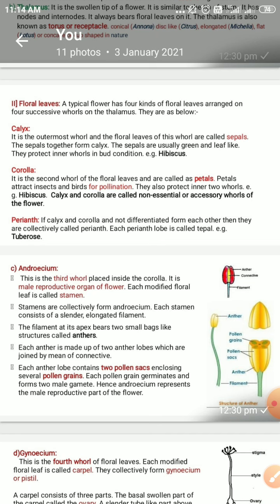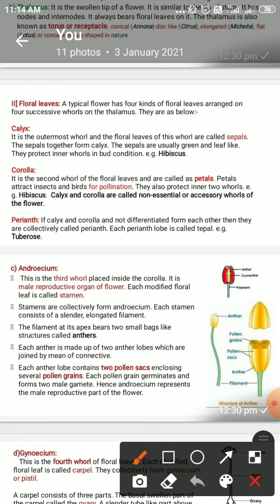Now there are certain flowers which, instead of showing the calyx and corolla, the green calyx and colored petals, have another specialized organ looking colored. This is called the perianth. For example, in the Nishigandha flower, there are no calyx and no petals; instead of the corolla and calyx, there are colored perianths.